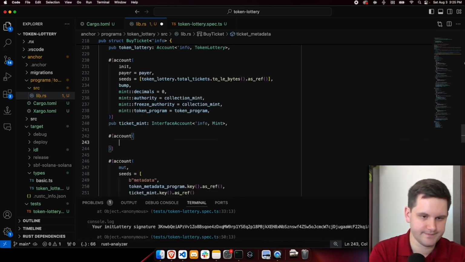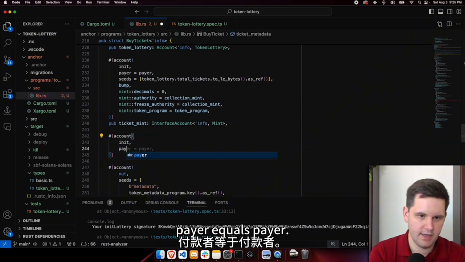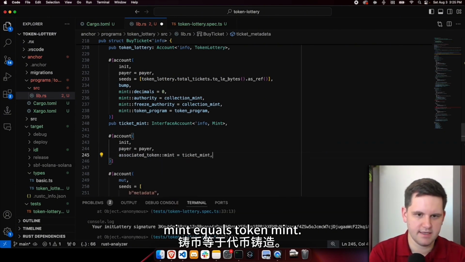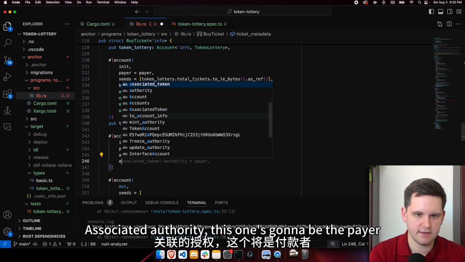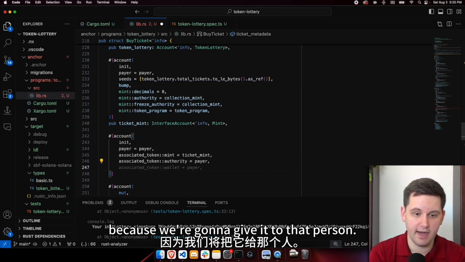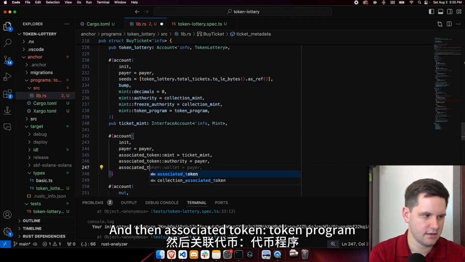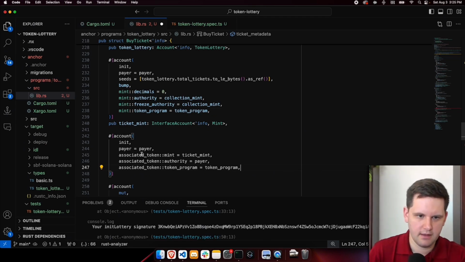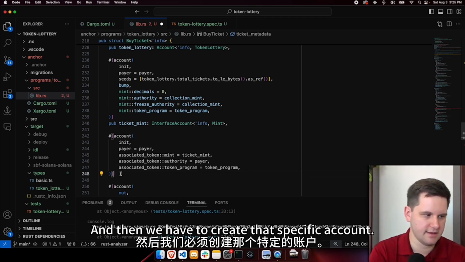So account, init, pair equals pair. We're going to do the associated token mint equals token mint. Associated authority. This one's going to be the pair because we're going to give it to that person. And then associated token program equals the token program. And then we have to create that specific account.